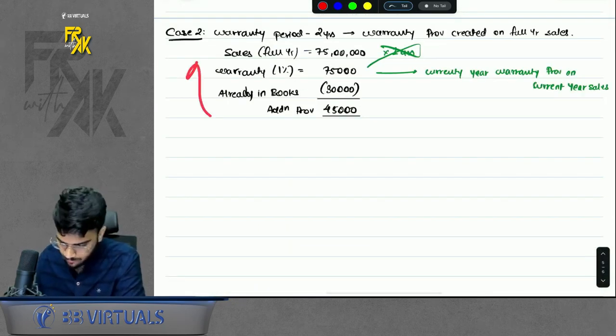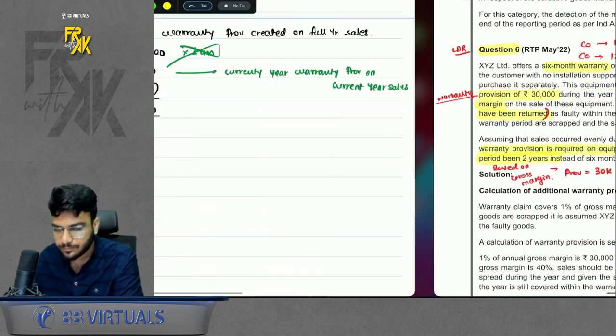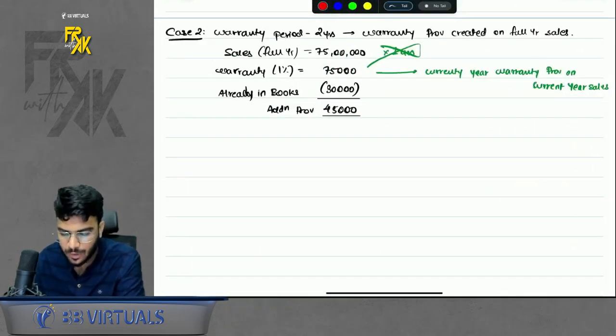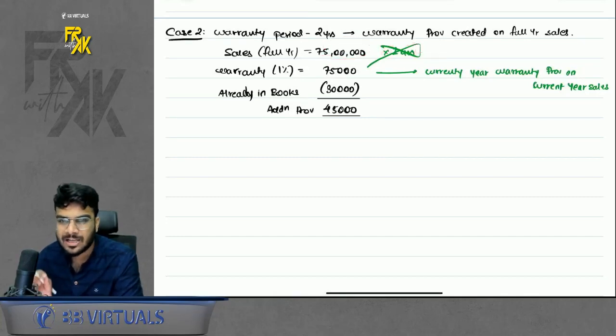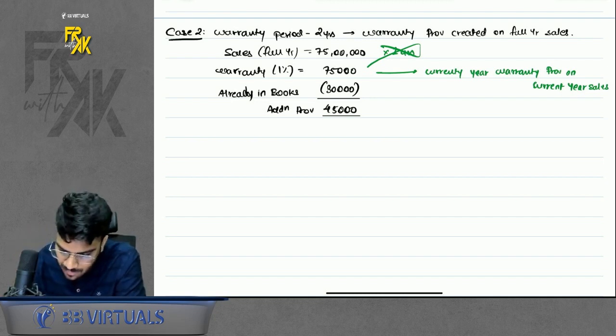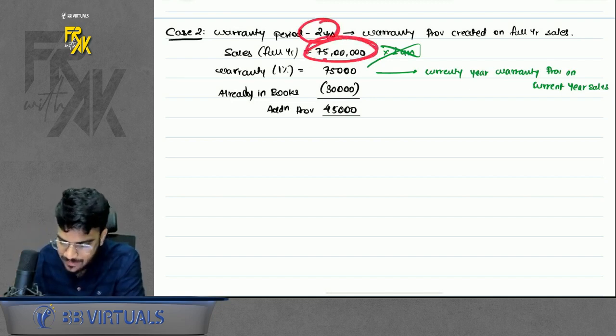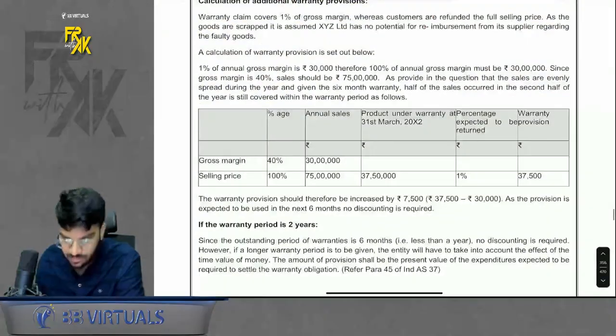There is also case 2. Case 2 says, what if the warranty period had been 2 years? In that case, you will create the warranty provision on full year sales. Don't make the mistake of multiplying the sales by 2. We are not asked to compute a 2-year warranty provision. We are only asked to compute the provision for the current year sales. Because the warranty is of 2 years, the full sales which you made in the current year are eligible for warranty. So we will create the warranty provision on full sales. Simple. Then this was question number 6.